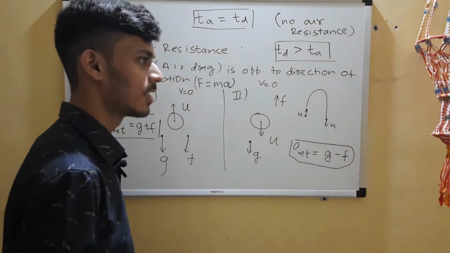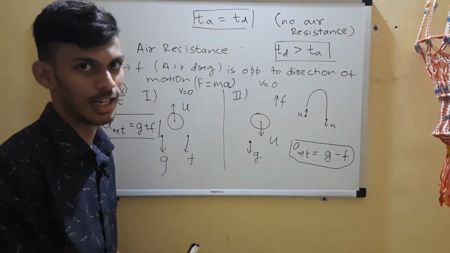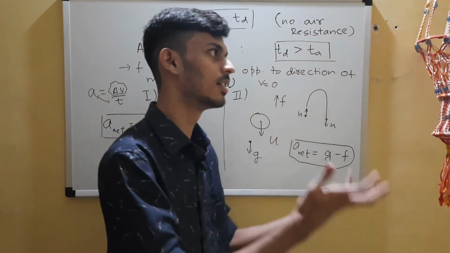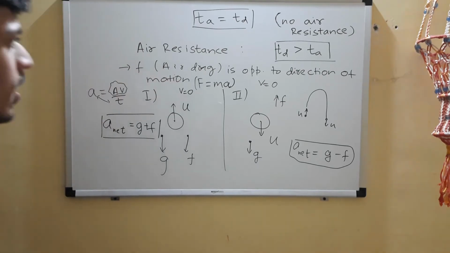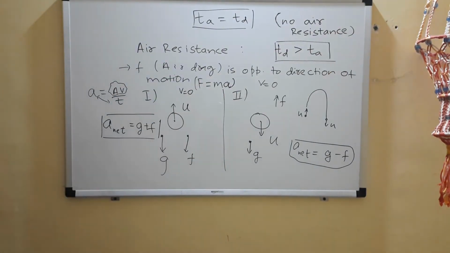So even in this case, when I'm throwing this, time of descent is actually greater, but we cannot observe it for this. You can observe it for feathers and balloons and papers, as I said. Okay, you can note that down. This was the idea behind TD is greater than TA when there is air resistance.